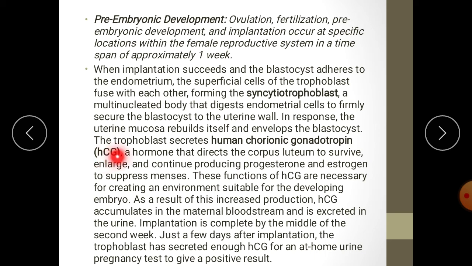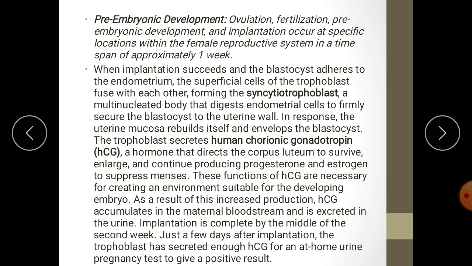So this HCG is very important. By analyzing HCG in the woman's urine, she is confirmed to be pregnant by the presence of HCG in the urine.